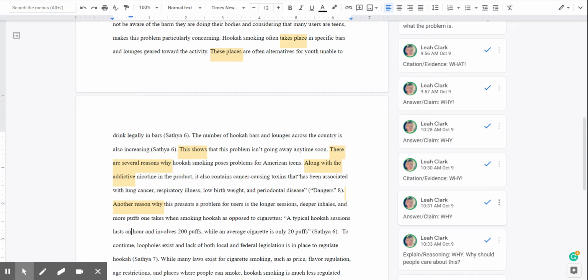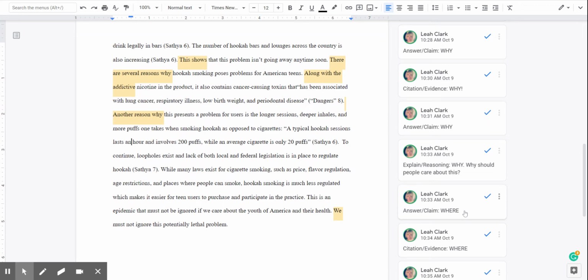There are several reasons why hookah smoking poses problems for American teens. Along with the addictive nicotine in the product, it also contains cancer-causing toxins that have been associated with lung cancer, respiratory illness, low birth weight, and periodontal disease. Another reason why this presents a problem for users is the longer sessions, deep inhales, and more puffs one takes when smoking hookah as opposed to cigarettes. A typical hookah session lasts an hour and involves 200 puffs, while an average cigarette is only 20 puffs.